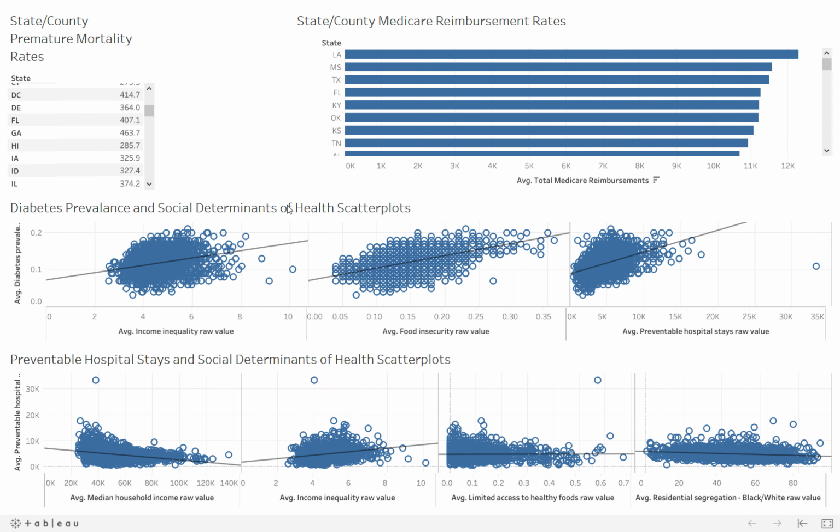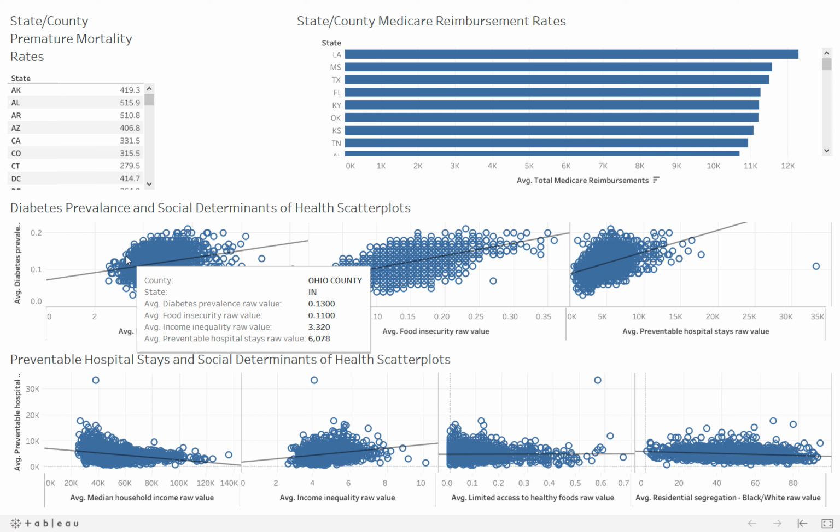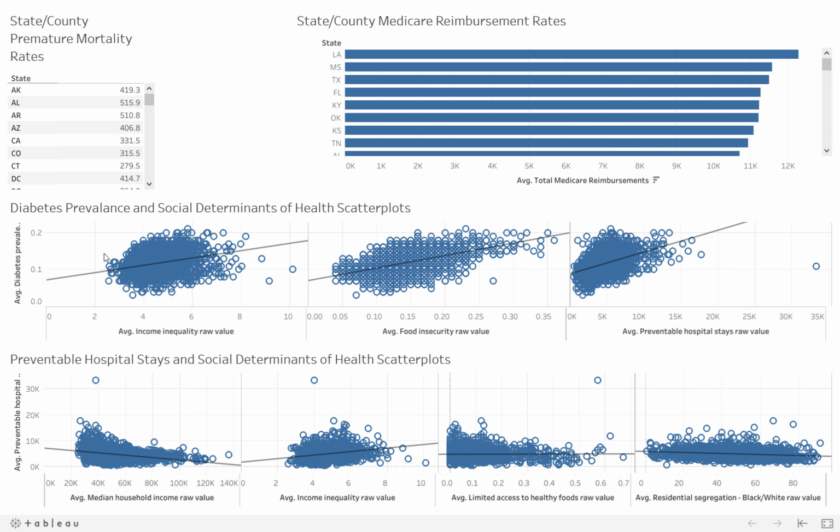The upper left table of this dashboard shows the premature mortality rates for each state. The graph in the upper right displays the average CMS reimbursement rates for each state. The scatter plots displayed in the top row display the relationship between diabetes rates and scores of income inequality, food insecurity, and number of preventable hospital stays.